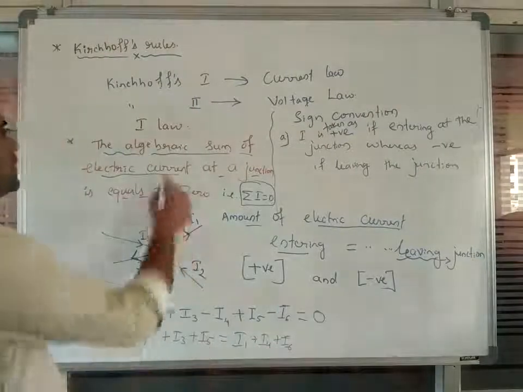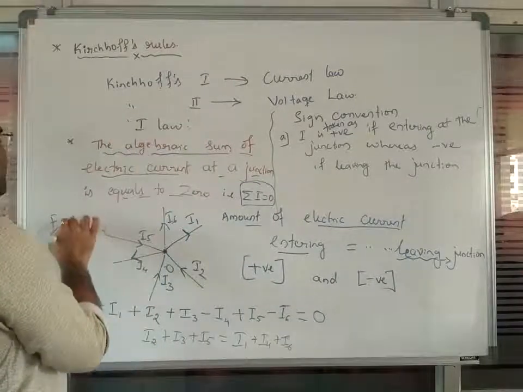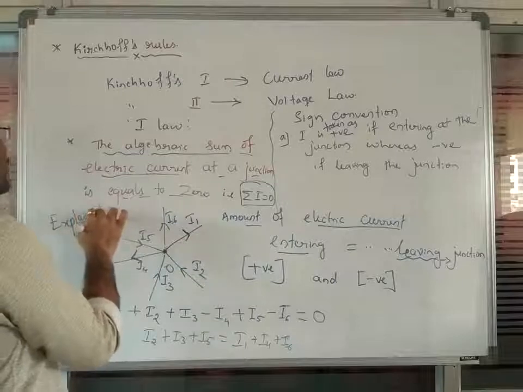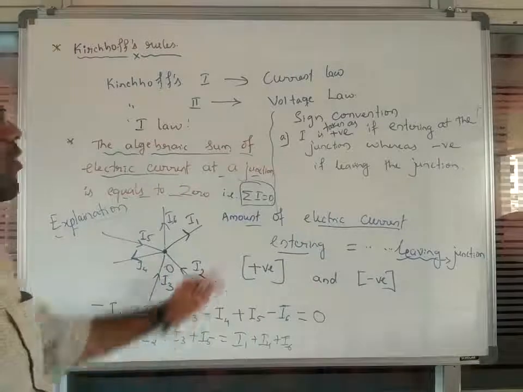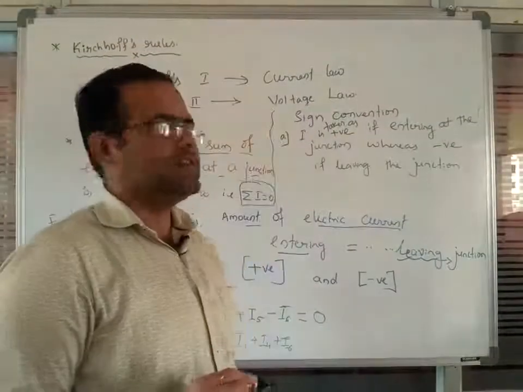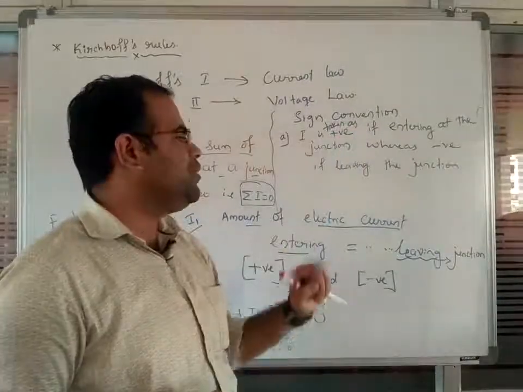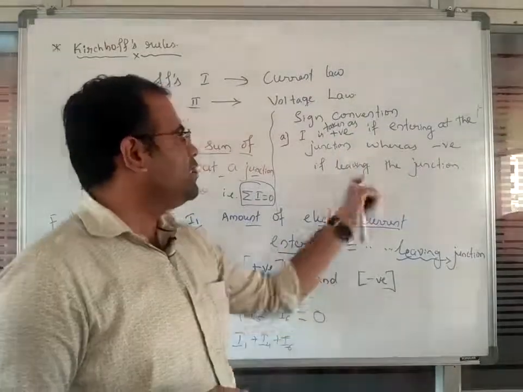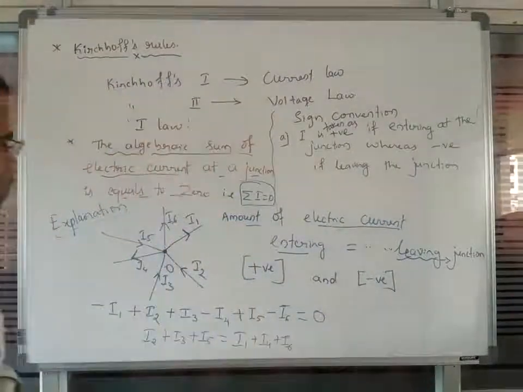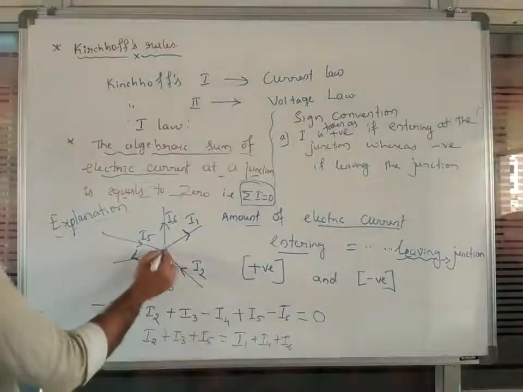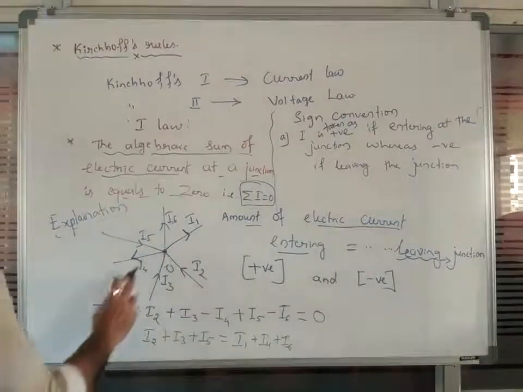So this is the definition of the first law, with an explanation of this first law. When we explain the terms, we use sign conventions. The sign convention is that the electric current is taken as positive if it is entering the junction point, whereas it is taken as negative if it is leaving the junction point. These are the terms regarding entering as well as leaving the junction point.